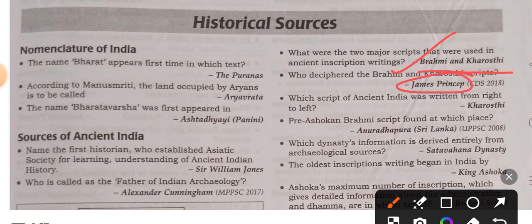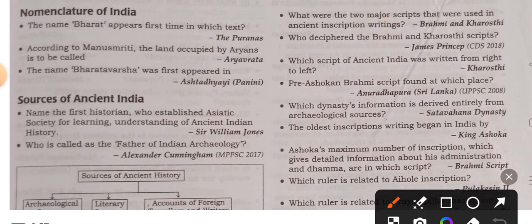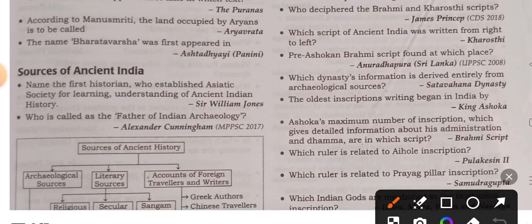Which script of ancient India was written from right to left? This is Kharosthi. The Kharosthi script was written from right to left. Pre-Asokan Brahmi script was found at which place? It was found in Anuradhapura, which is located in Sri Lanka. Which dynasty's information is derived entirely from archaeological sources? This is the Satavahana dynasty.